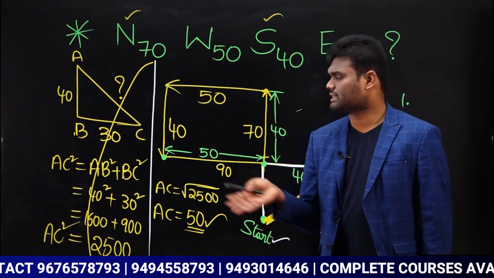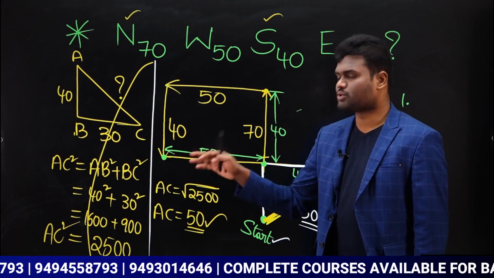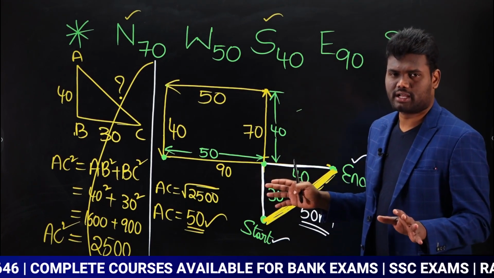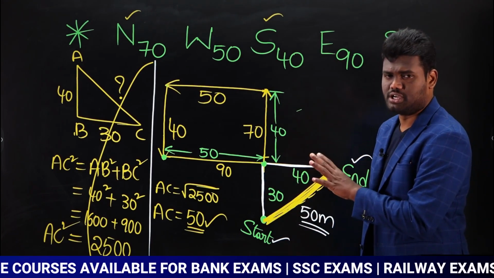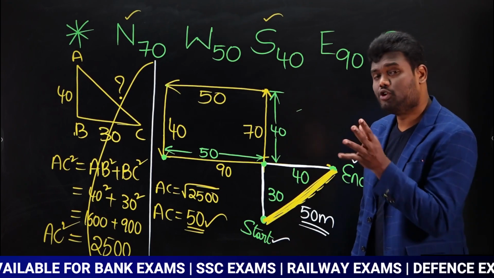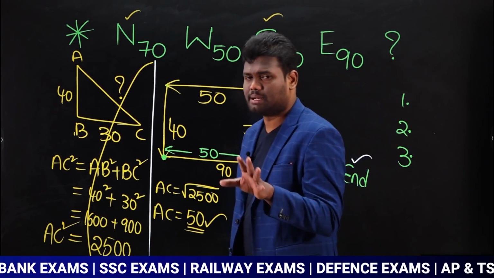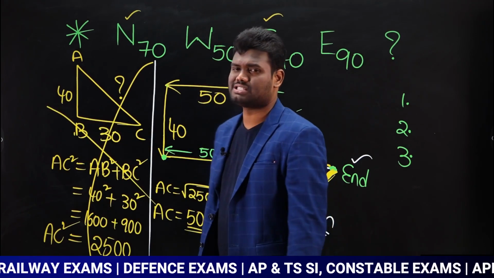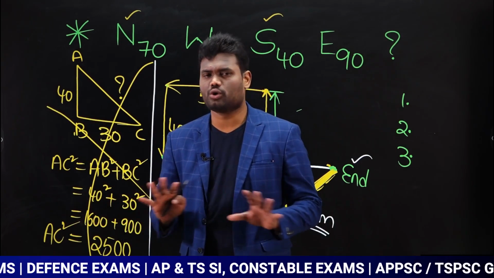If you don't know that, then obviously you have to do the procedure: 40 square, 30 square, you have to add, and calculate the square root. If you know the triplet, you can directly mark it. If you don't know the triplet, then obviously you have to do this calculation. But from an examination point of view, you should not always do this calculation.